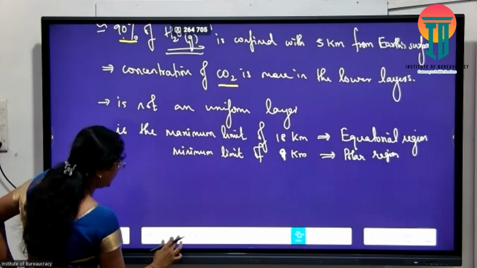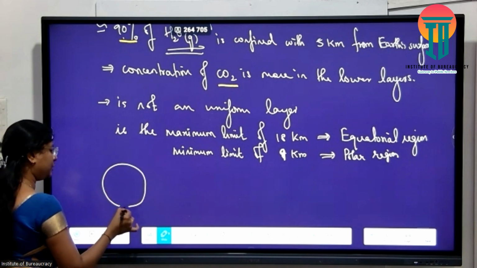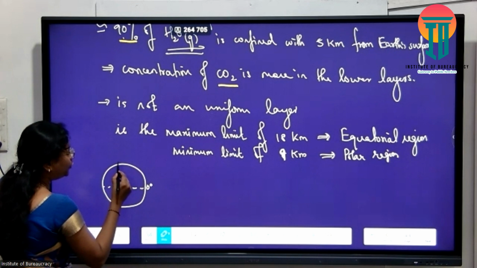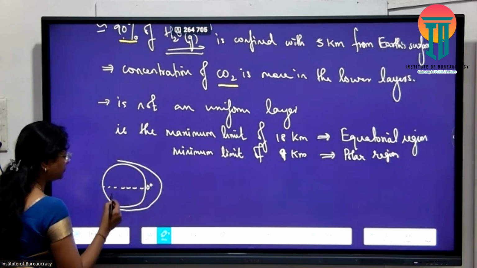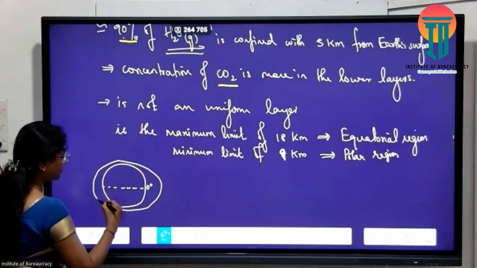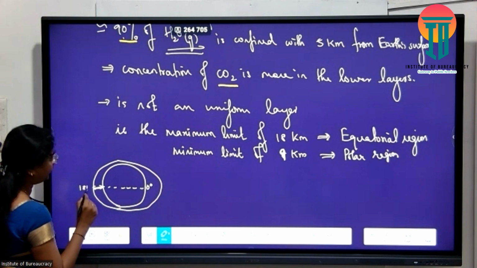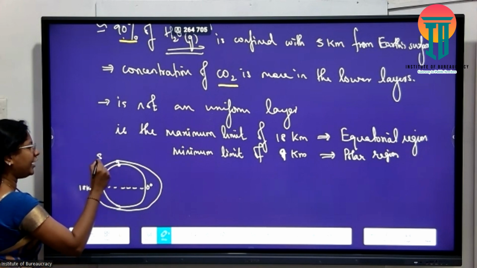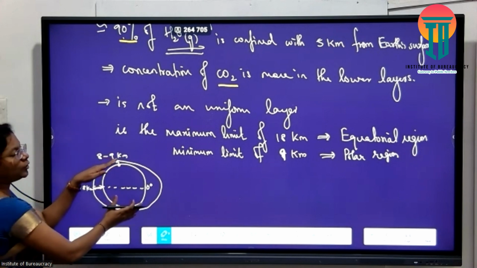Meaning, if I consider this as my Earth surface, this is my Earth surface, equatorial region, 0 degree. My troposphere layer would be something like this. Meaning the maximum extent of 18 kilometers is seen along the equator and the minimum extent of 8 to 9 kilometers is seen on the polar region. Reason என்னன்னு சொல்ல புரிஞ்சுக்க முடியுதா?